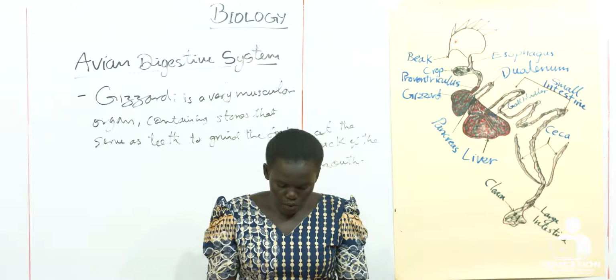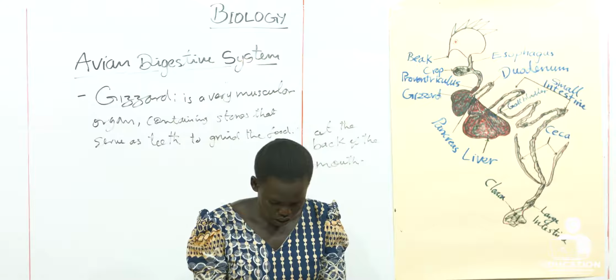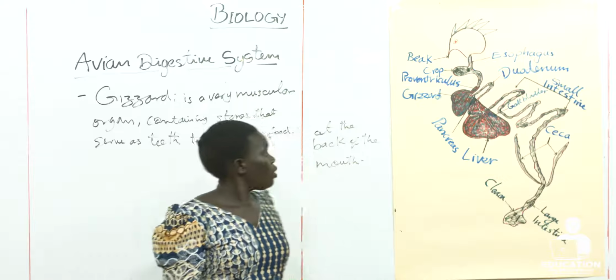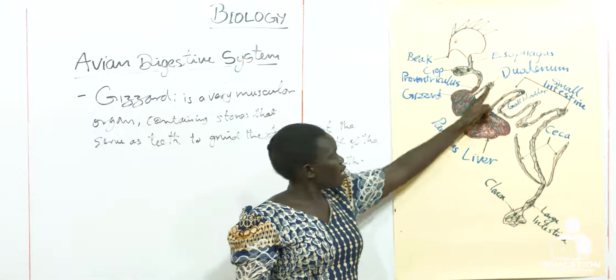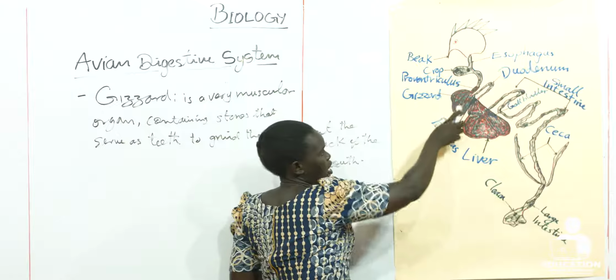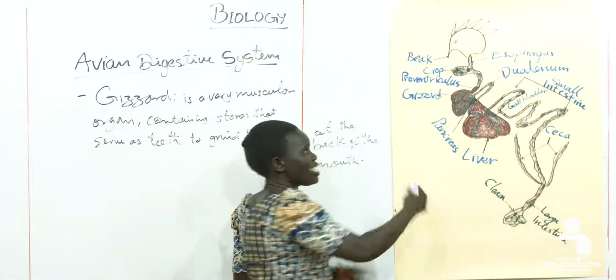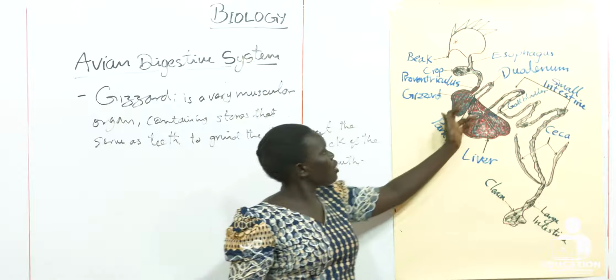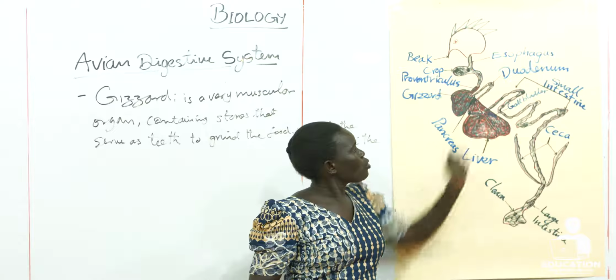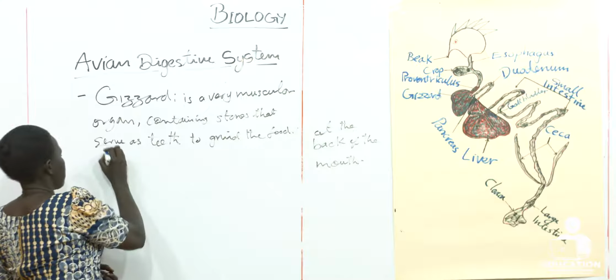Then the food moves from here to the small intestine. What happens here? Here the mixing of the food takes place. The food is mixed properly so that it can be sent on.